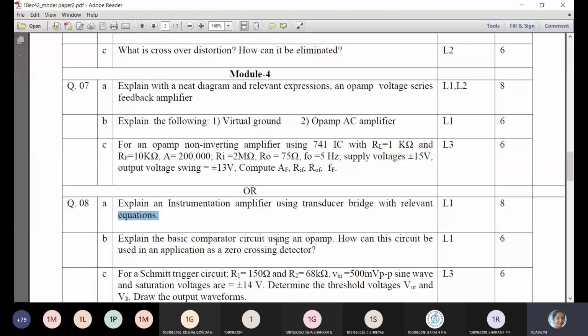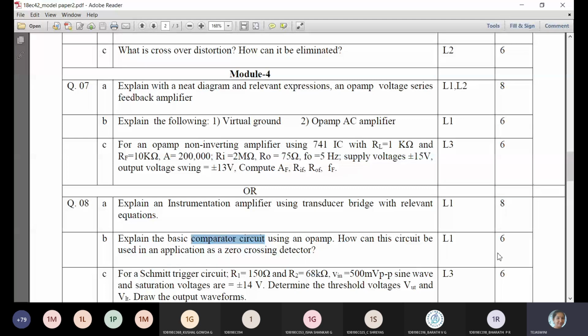So here it is. You have to explain. They have asked for 6 marks. You explain either inverting comparator or non-inverting comparator and zero crossing detector. Zero crossing detector means you are going to use inverting comparator. So here non-inverting will be connected to 0 volts. V reference is 0. So that is zero crossing detector. That is for 6 marks.